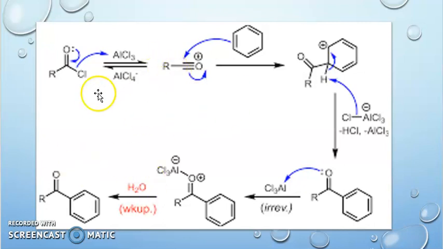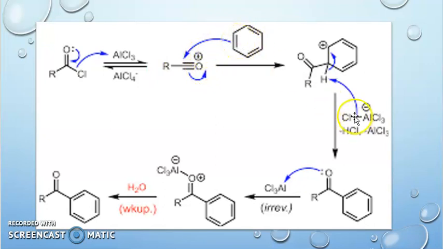How will the mechanism be? You know that, right? So CH3C=O Cl reacts with AlCl3. As I said, the Cl first reacts with AlCl3 and you will get AlCl4 first. Then there is a bond cleavage between CH3C=O and Cl. It will attach to the benzene ring.